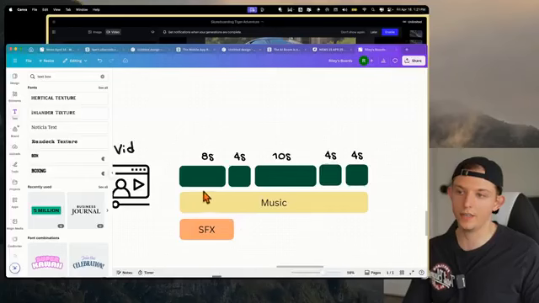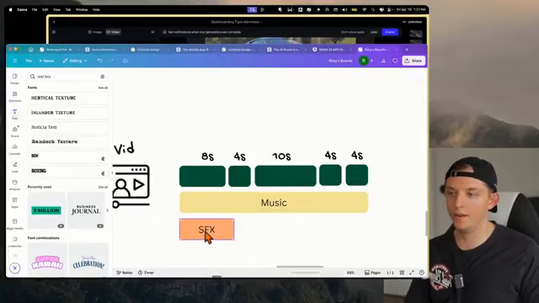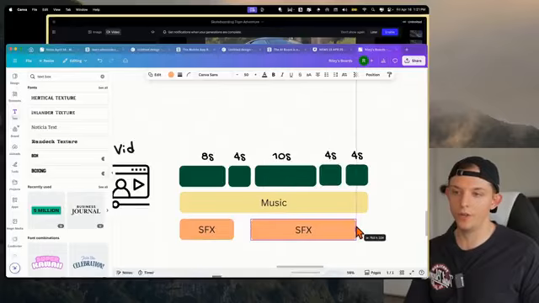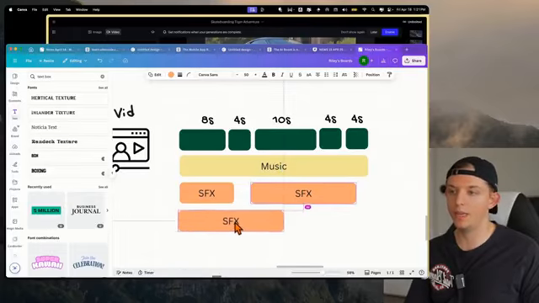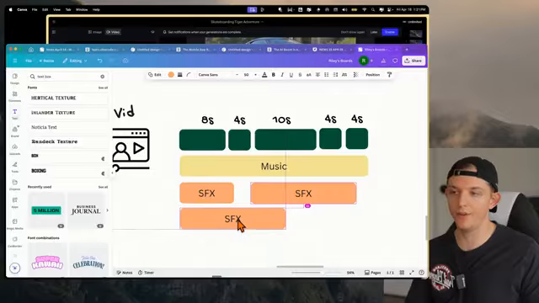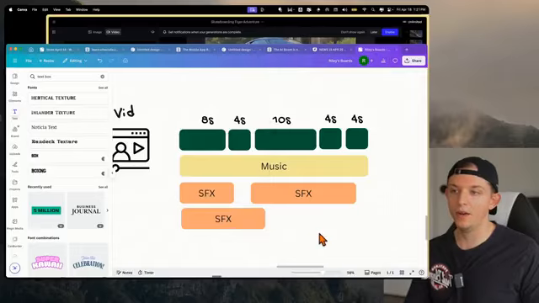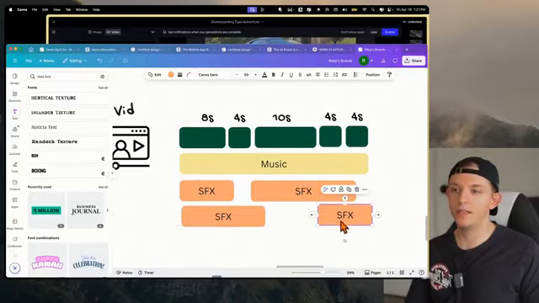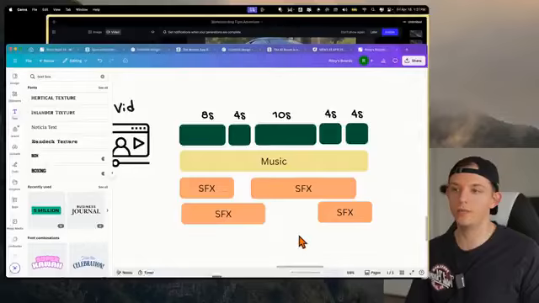And the music might be consistent throughout the whole background, but we might have some sound effects for the car starting. Maybe we'll have a sound for the car driving. Maybe we'll have some layered sound effects where we have just the general sound of the city. Maybe there's some wind or something like that. But ultimately, we're going to be creating something that might look more like this. And so this is what actually makes up a video, right?